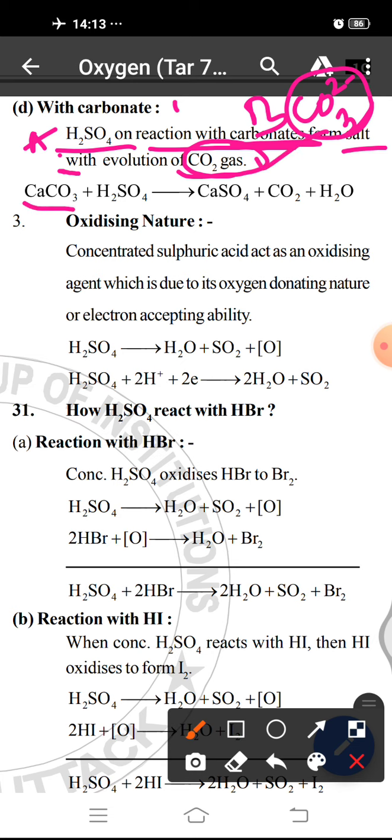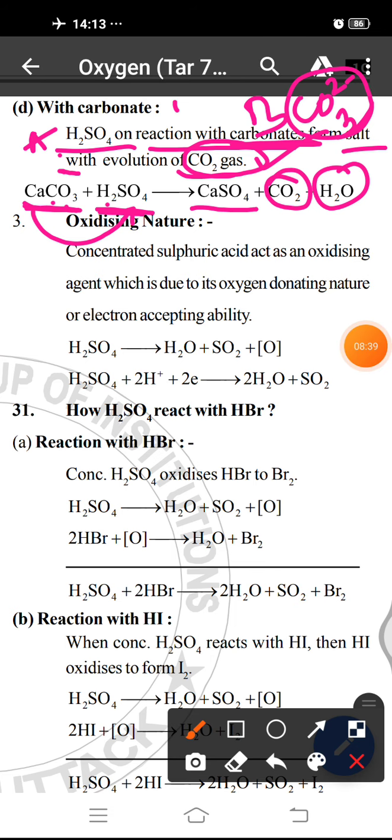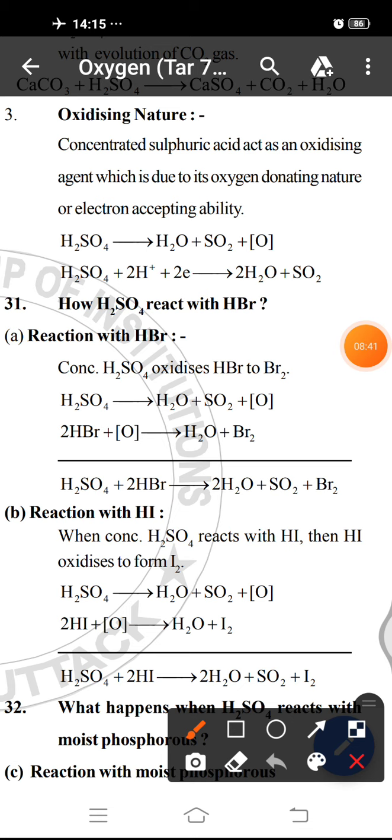That is, CaCO3, calcium carbonate, reacts with H2SO4 and forms CaSO4, calcium sulfate. CO3 dissociates to give CO2 and O. This CO2 evolves, and the H2 and the remaining O form H2O. So when H2SO4 reacts with carbonate, it forms salt, water and carbon dioxide. Then comes another property, that is its oxidizing nature.